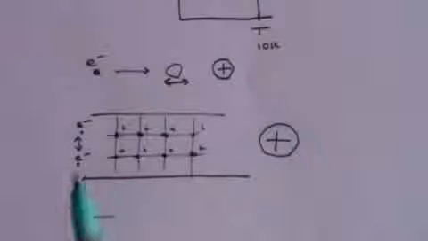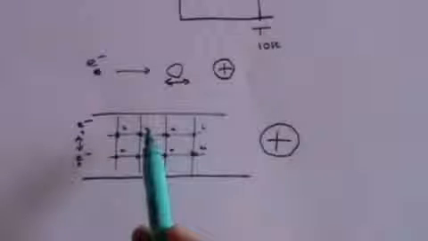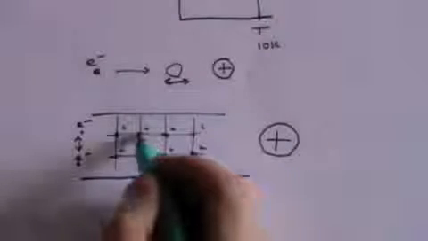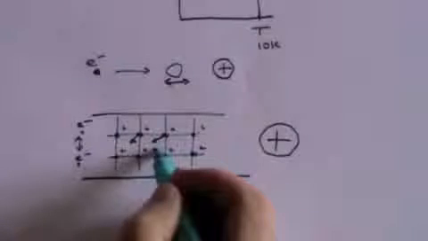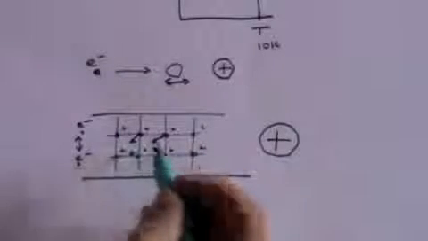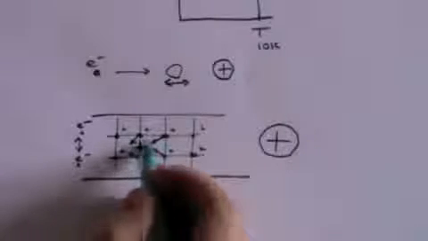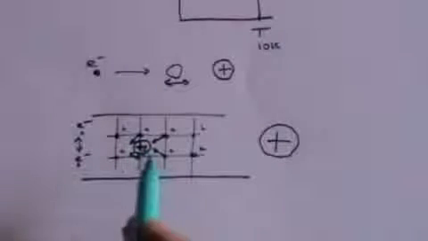But as they travel through the copper lattice, not only will they be attracted to the positive charge, but of course the positive charge will also be attracted to them. And so you will find that the atoms very slightly distort in the direction of the electron. And that distortion creates, for the time being, a larger positive charge in the middle of the copper lattice.